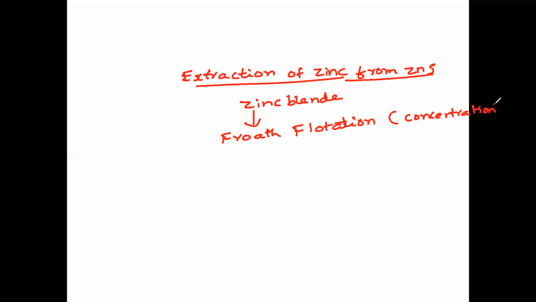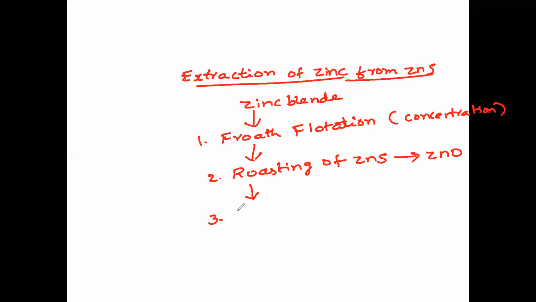Concentration. Second, after that we'll do roasting of zinc sulfide, which results in the formation of zinc oxide. So this is nothing but roasting in a reverberatory furnace. And third step, this is the first step, second step, third step, what we have? Third, we have reduction of zinc oxide by carbon.